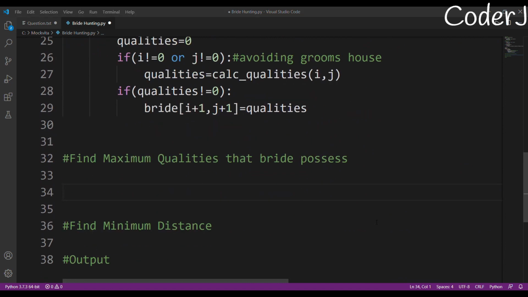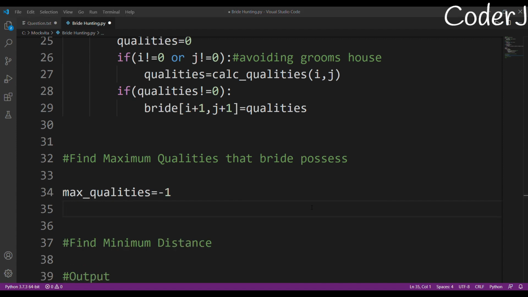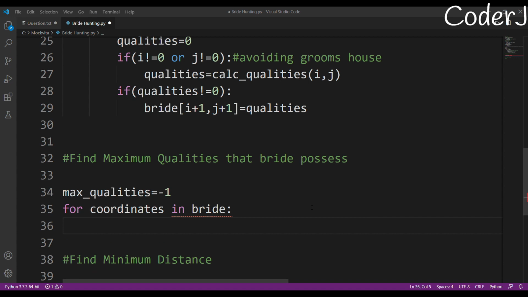Now let's find the maximum qualities. We are now moving on to the easy part, right? So how do we find maximum qualities? I'll just create a variable, maximum qualities, equal to minus 1. Now I'll iterate through all the coordinates in this bride dictionary and get the current qualities.